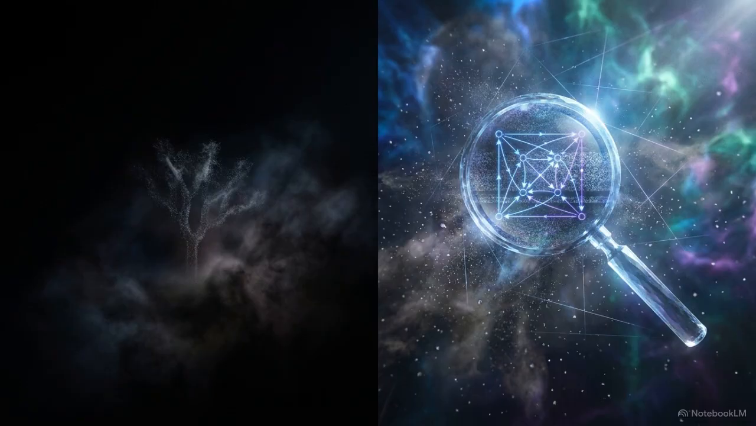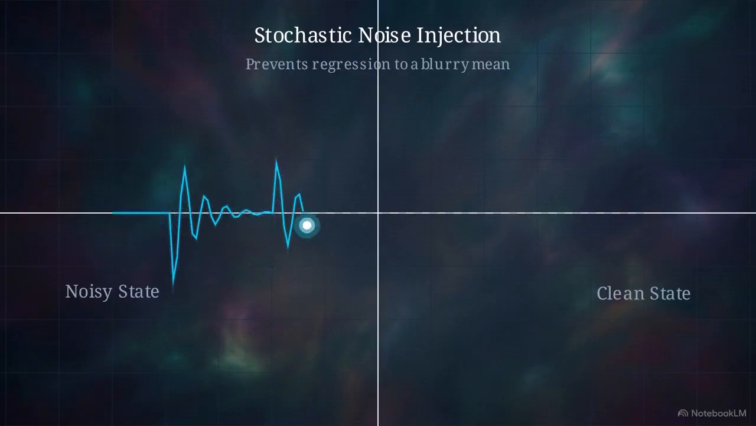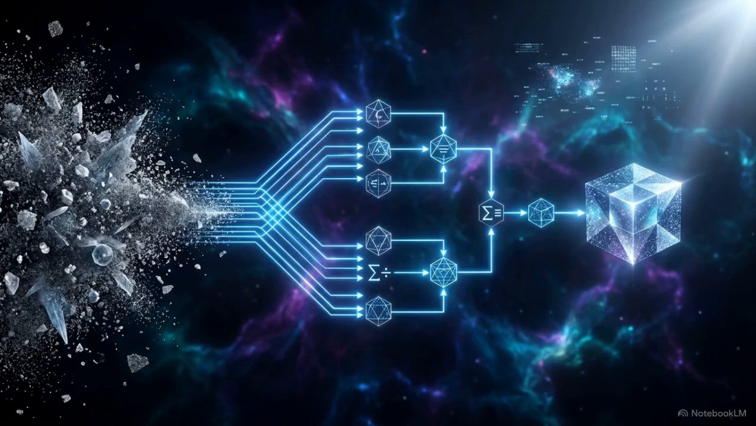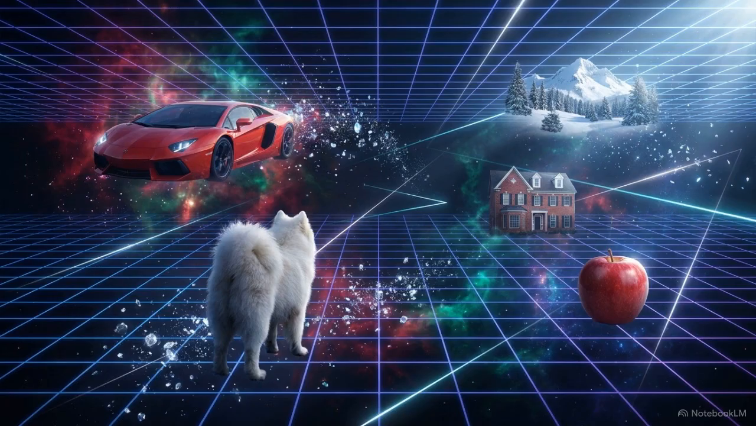A simple step-by-step cleanup isn't enough. The AI must predict the total noise added across the whole process, while simultaneously injecting a small amount of new random noise. This extra randomness keeps the pixels from collapsing into a blurry, indistinct average. This reverse diffusion provides the mathematical engine needed to turn chaos into structure. But the system still lacks a way to dictate which specific structure it should form.